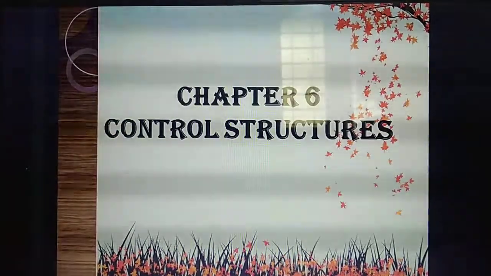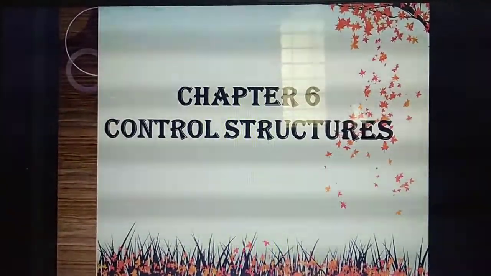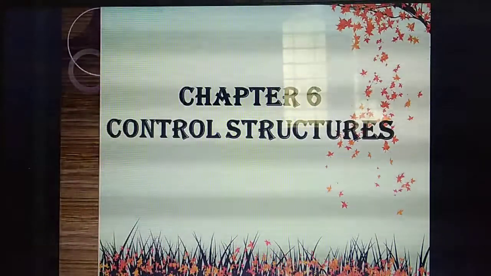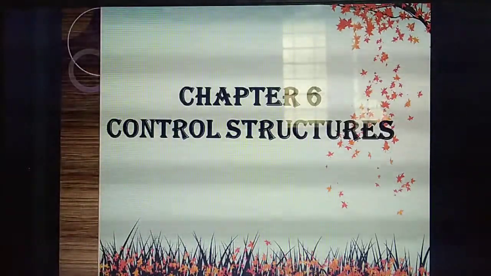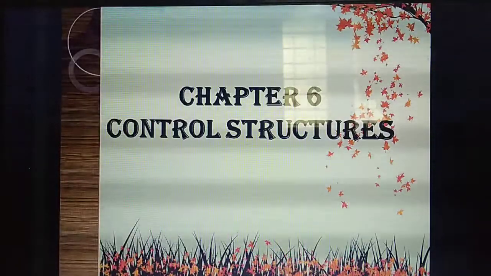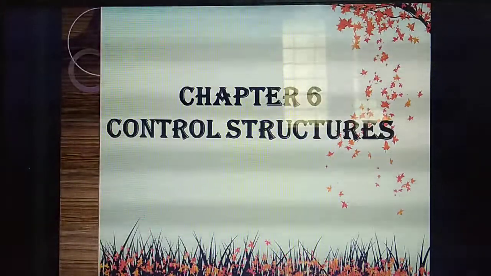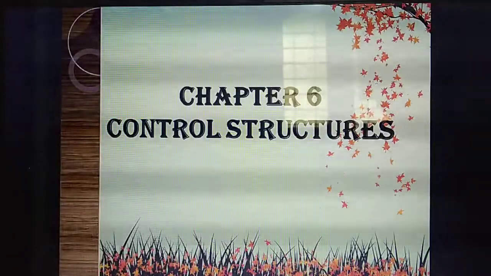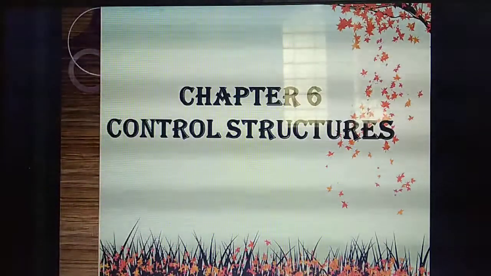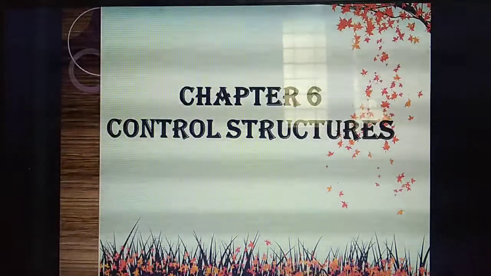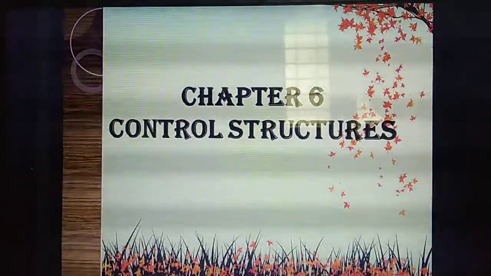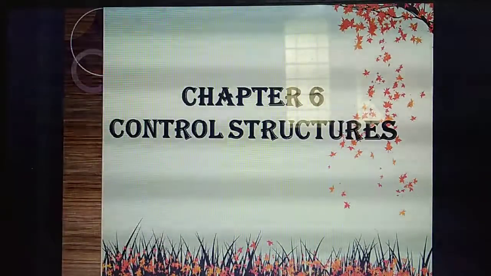Now we are studying chapter 6. What's the chapter name? Chapter 6, Control Structures. What are the things you have studied in control structures? What are the statements you have studied? Alternative statements, sequential statements, iteration and looping statements. Yesterday I taught about iteration or looping statements. Before we study today's class, just recall what I taught yesterday.